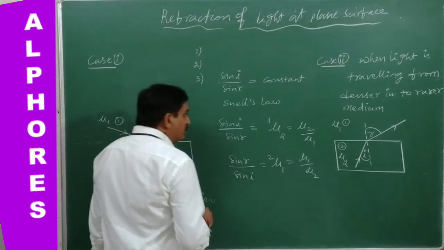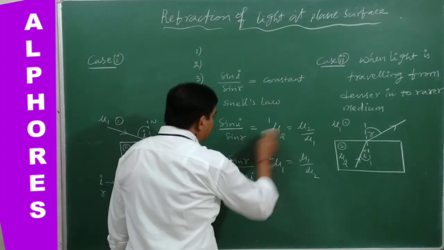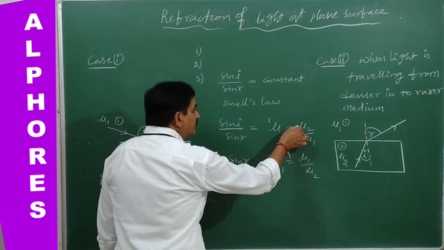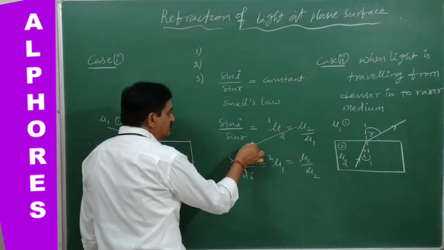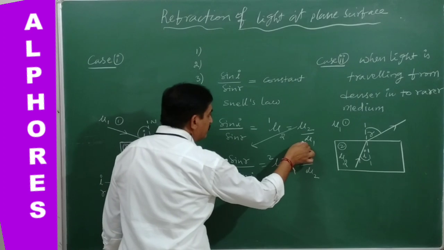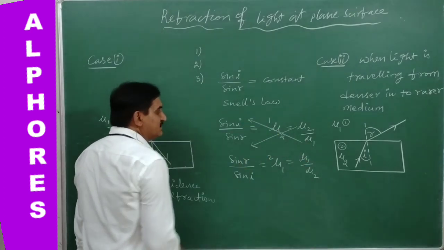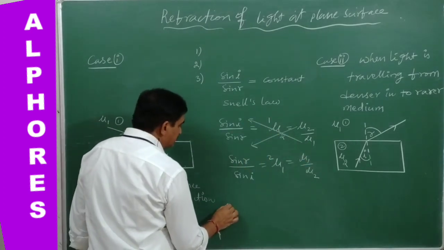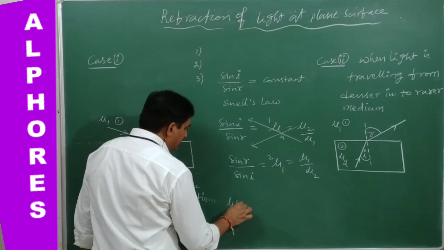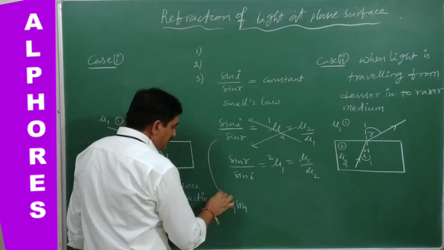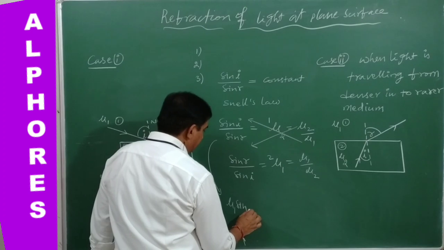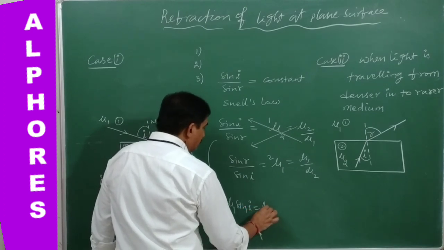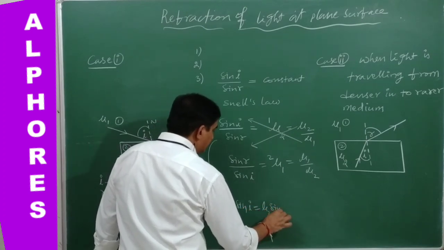Now, once you take the cross multiplication, mu 2 is multiplied with sine R, mu 1 is multiplied with sine I. We can write it as mu 1 sine I is equal to mu 2 sine R.